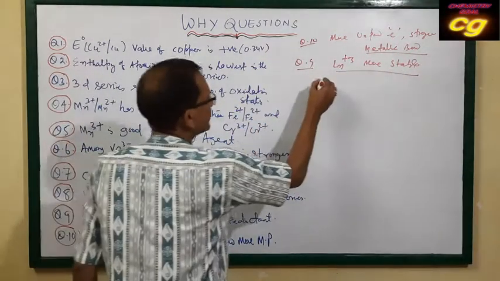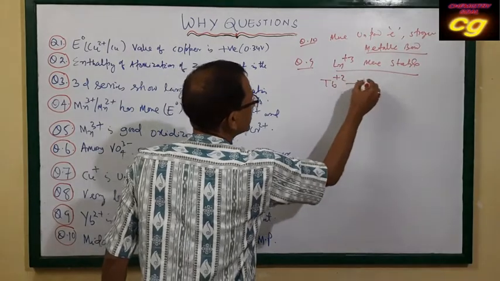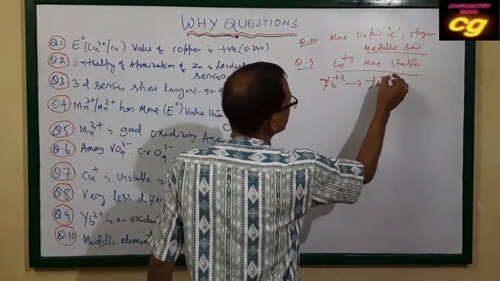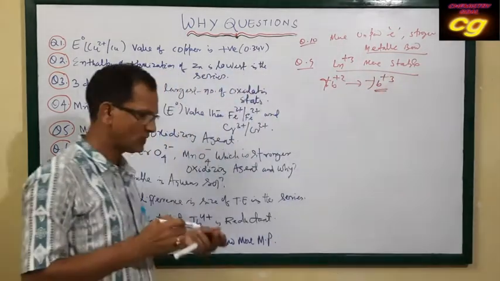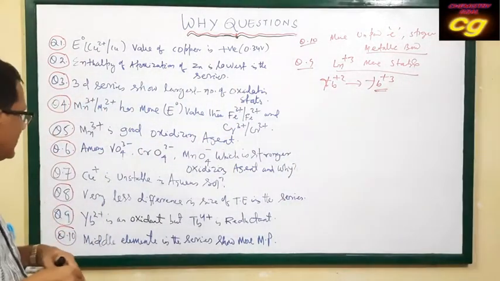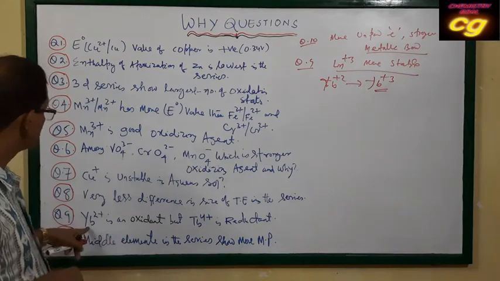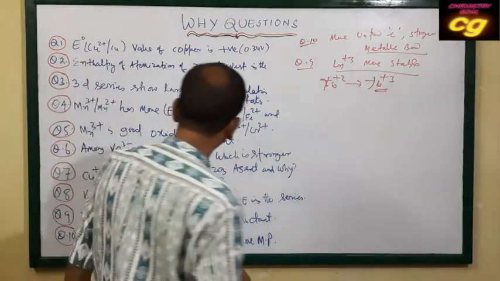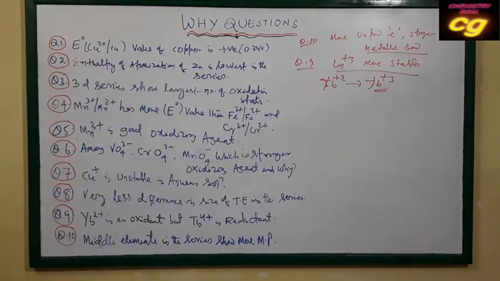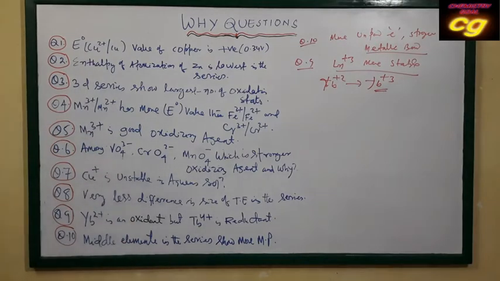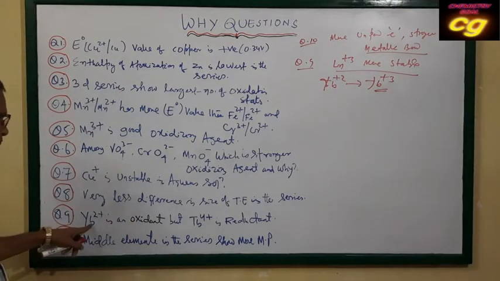So ytterbium +2 becomes ytterbium +3 because it is more stable. So it will be oxidized. If a substance gets oxidized, it will act as a reductant.